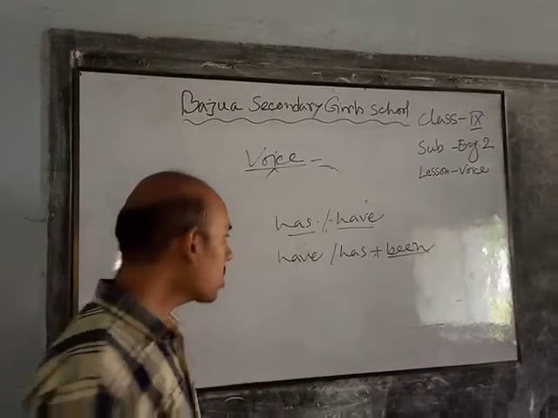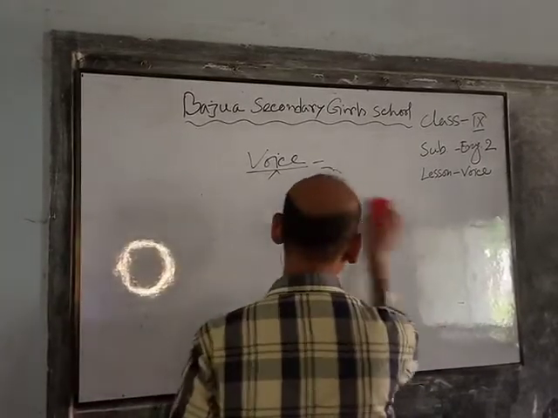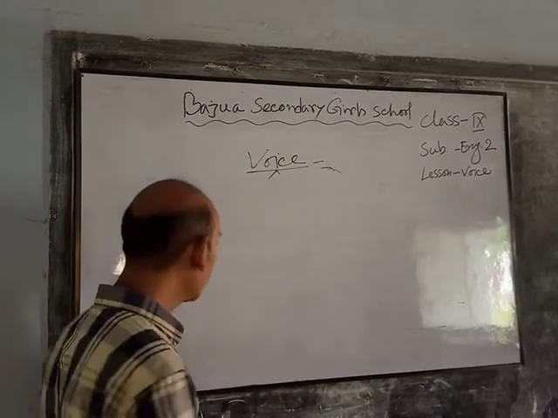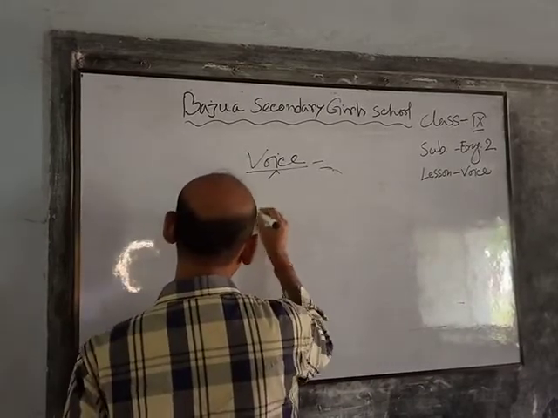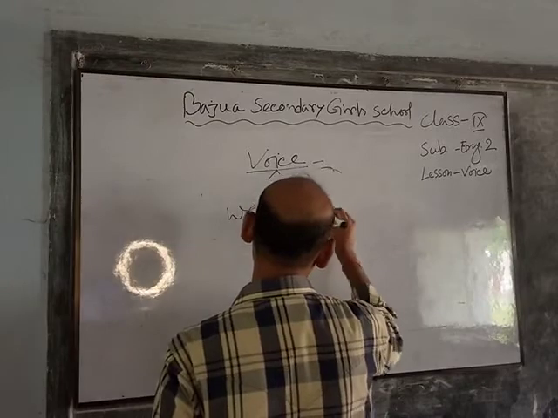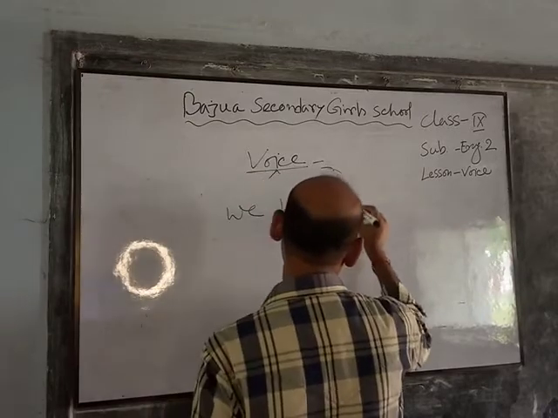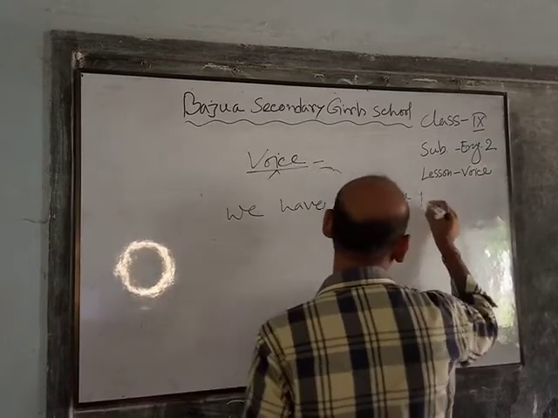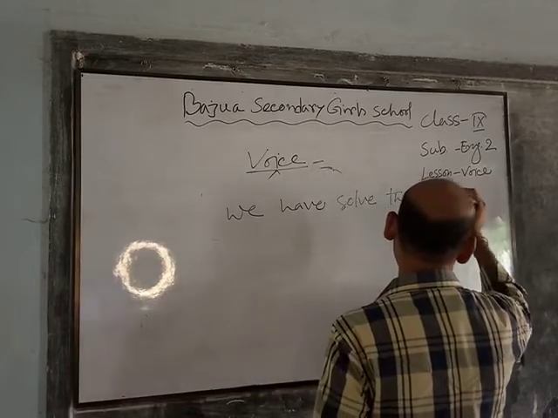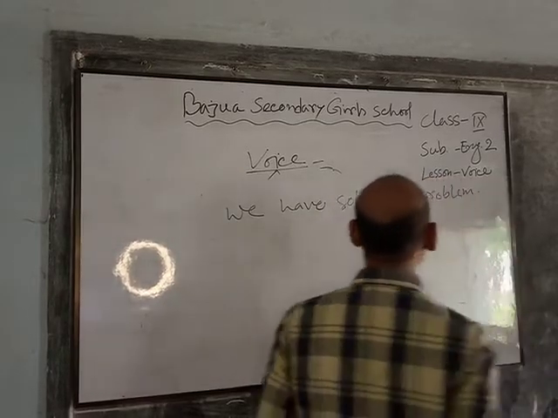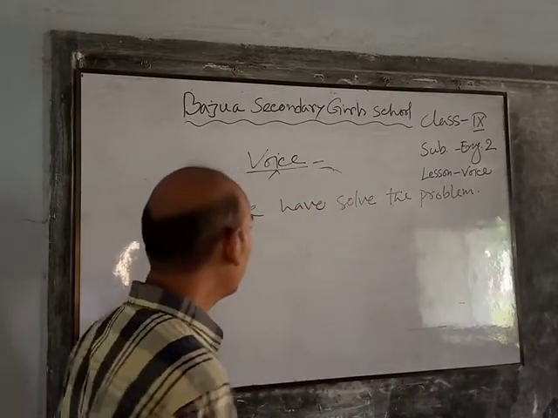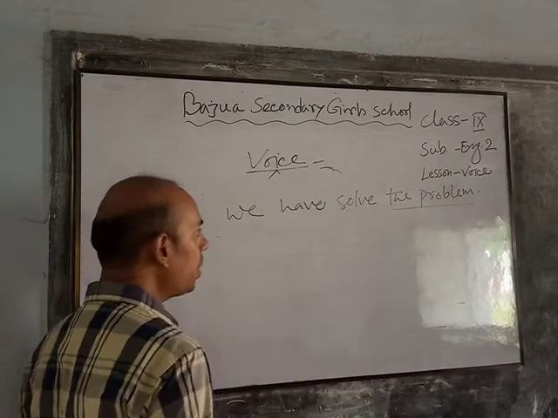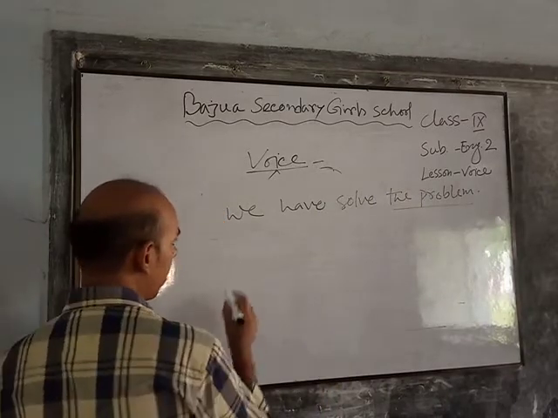Now dear students, look at the board. We have solved the problem. Now dear students, the problem, this is the object, it will be used as the subject.